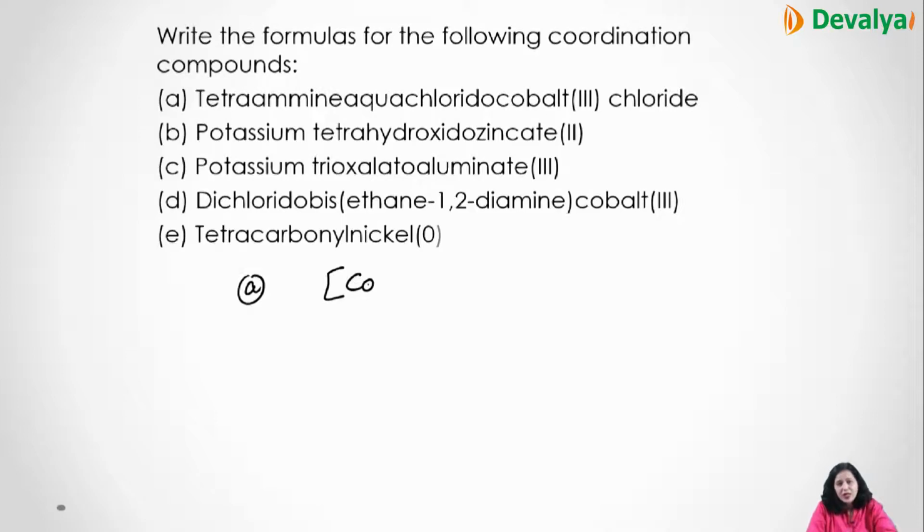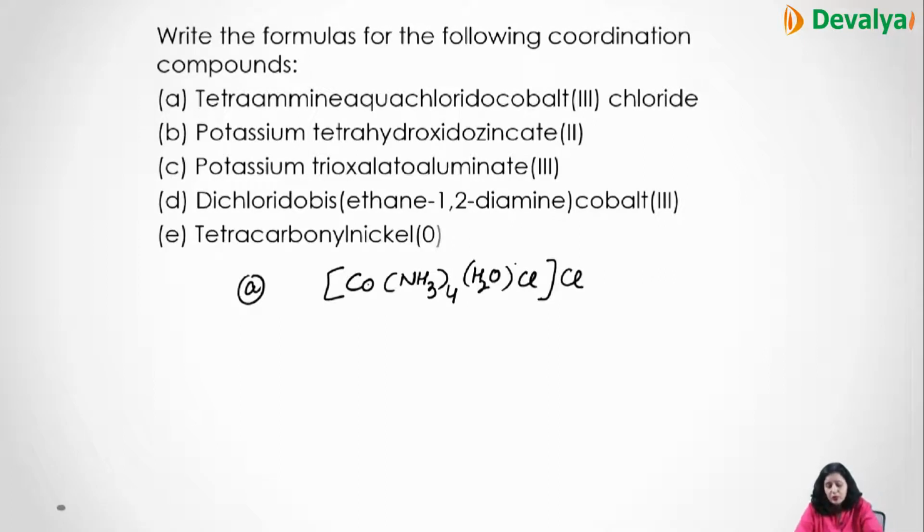Then you have tetraammine, aqua, chlorido, we'll write alphabetically. So ammine we'll write first, NH3 whole 4, then we'll write water, and then chlorido, that is Cl, and then outside the square bracket chloride ion.